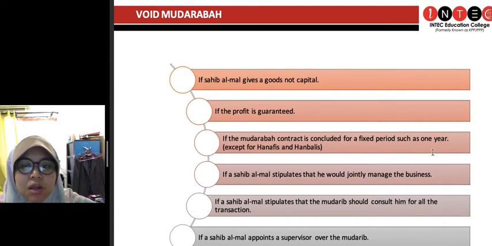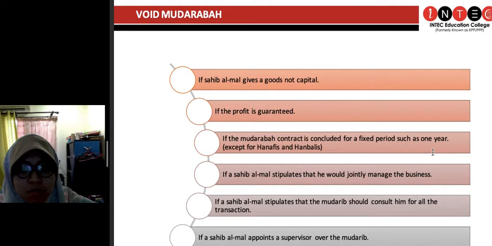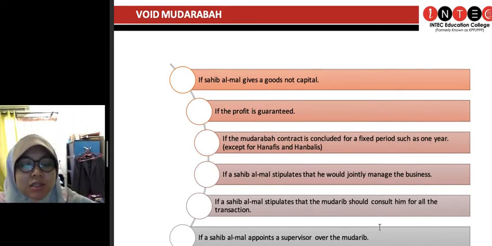of condition. And if the sahibul mal stipulates that he would jointly manage the business, this is not considered as a mudharabah. Sahibul mal must remain as an investor, meaning he cannot be involved in the business. If he says I'm going to be involved in this business, then this will no longer be a mudharabah contract. It will be a musyarakah contract. Betul tak? But of course, in a musyarakah contract, all parties must provide capital. In this case, the mudharib does not provide any capital. So macam mana kan? So dah jadi tak boleh.